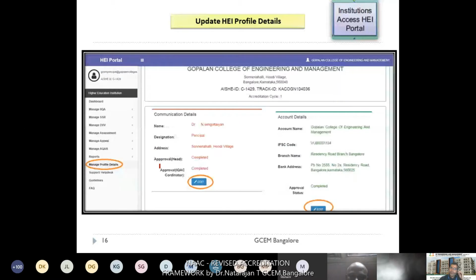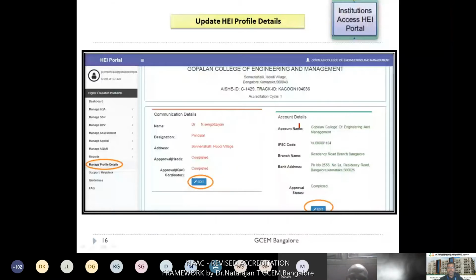Here, after registering your basic details, you need to update a few of your college details, like the principal name, and they have asked for a few details regarding the IQAC: the name of the IQAC coordinator and their designation. These details they will ask. Again, you need to edit and update.